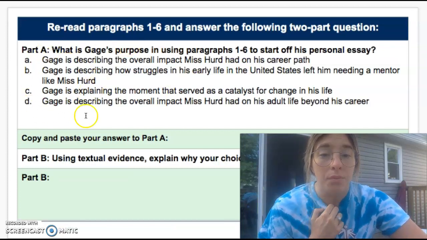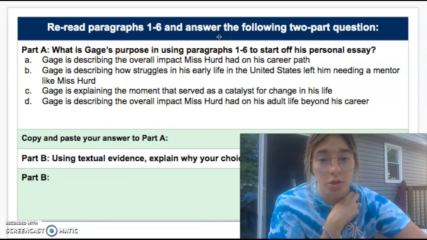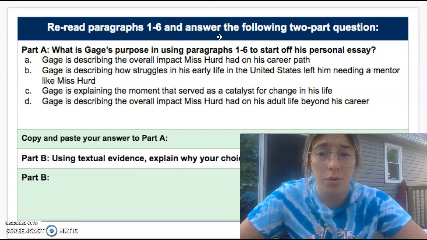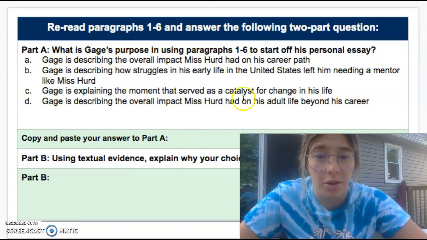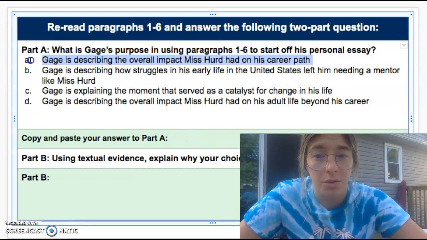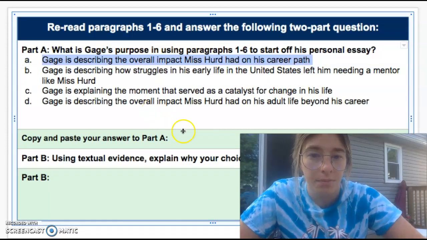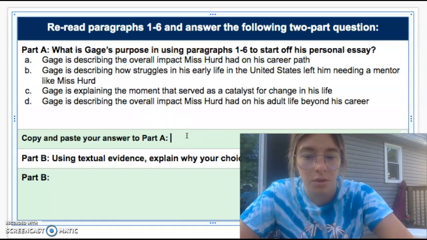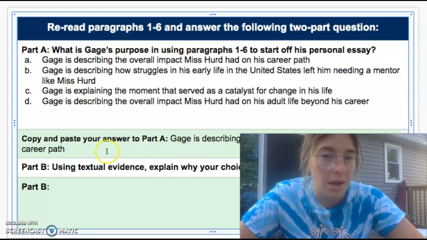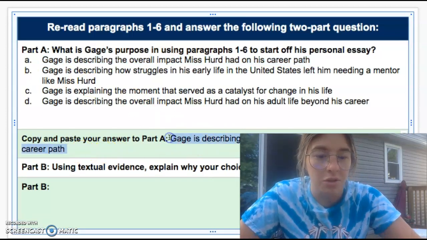For 1 through 6, there are multiple choice questions. So all you really have to do is drag and drop, copy and paste. You're going to copy, and then you're going to paste. Again, I don't know if that's the right answer. I just pasted it to show you.